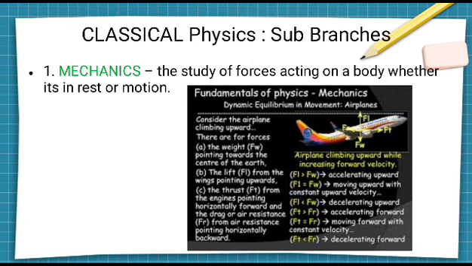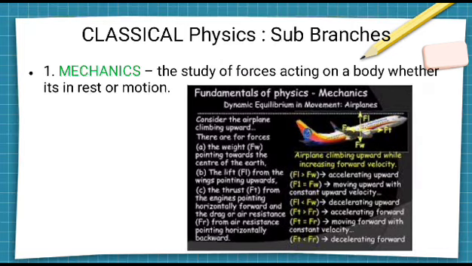Here is one example I have shown: how the plane mechanism is working, and what keeps it balanced in the sky. In these images we can see some forces: first is the weight, due to gravity. Second is the upthrust force, lift F1.